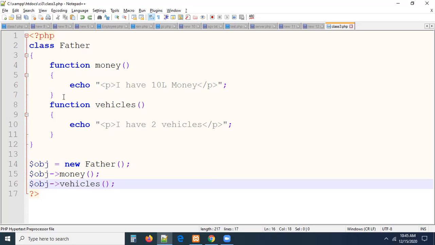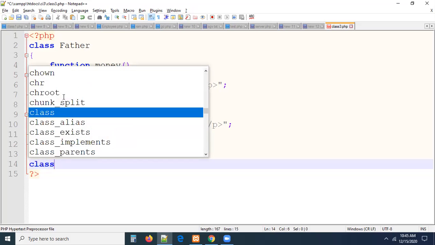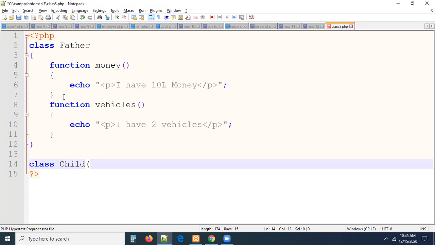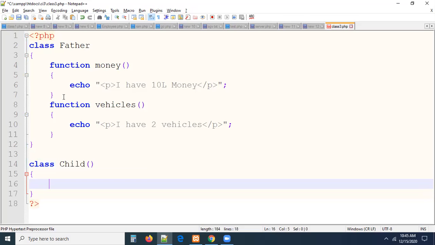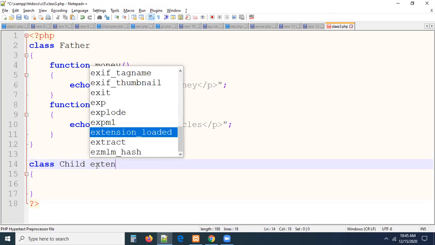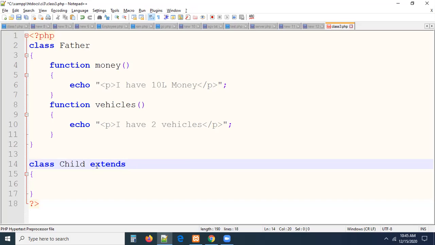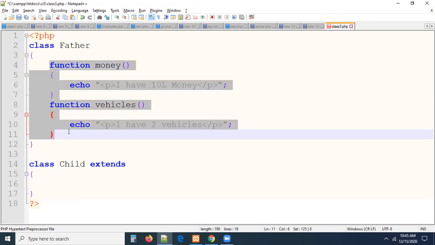Perfect. Now I'm creating one more class, child. This is the child class. Tell me please one thing. There is a class father, there is a class child. Is there any relationship between father and child? There is no relationship as of now. To establish a parent-child relation between these two classes, we have to use the extends keyword. Why should I use extends? Remember carefully: all the methods you have in the father class are going to be reused in your child class.